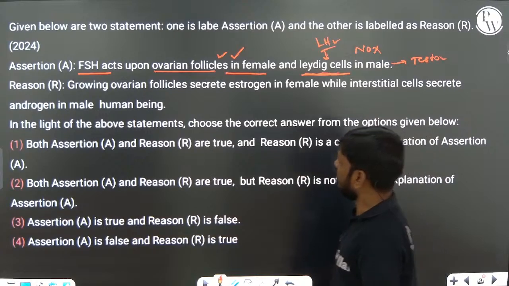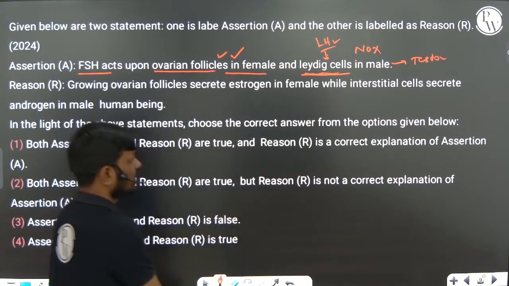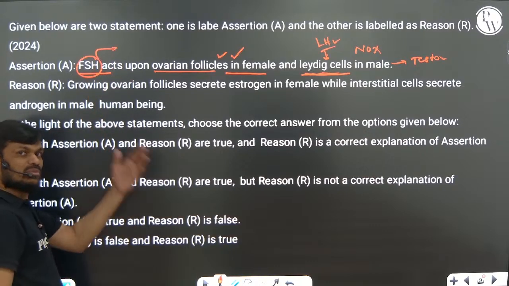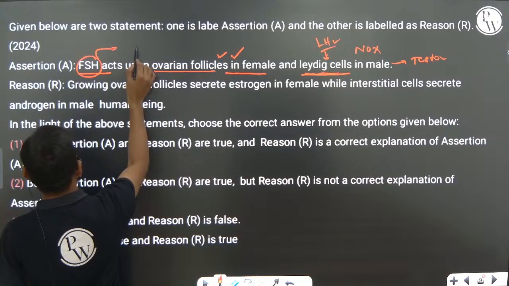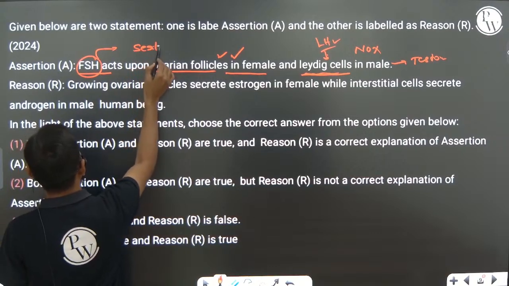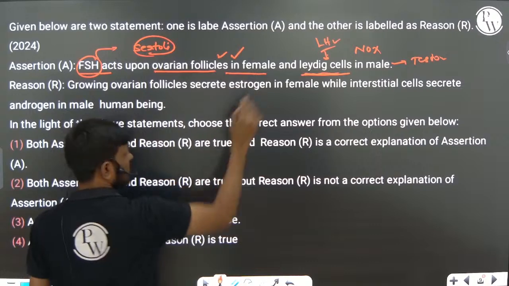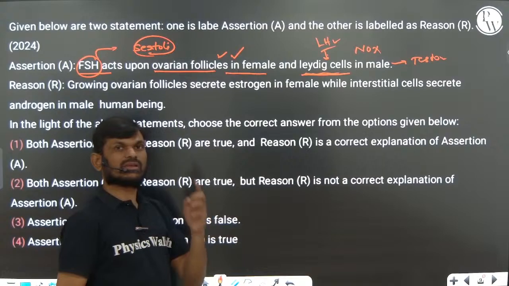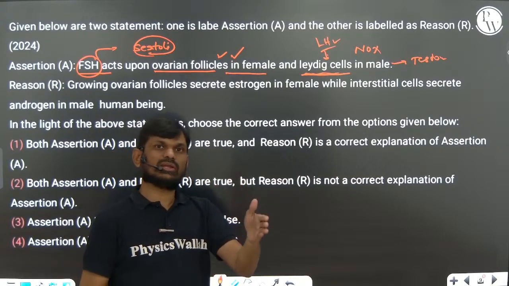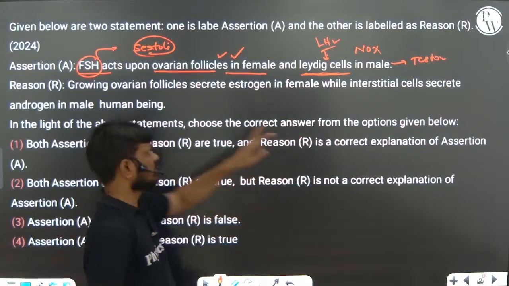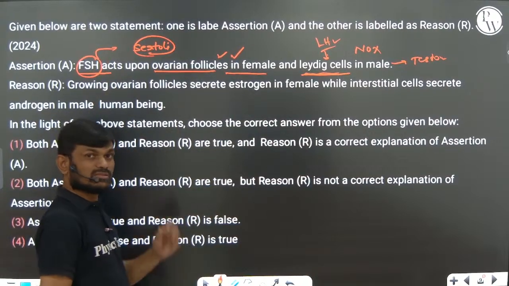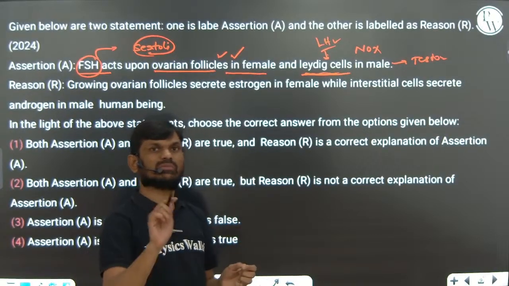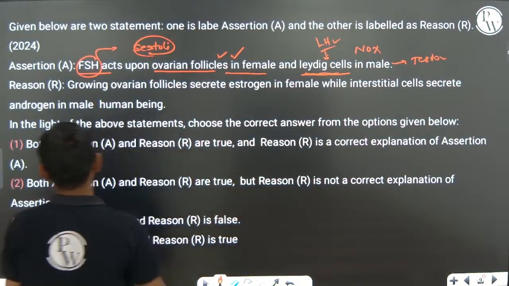Okay, testosterone hormone. But follicle stimulating hormone, in case of the male, does not stimulate Leydig cells, but it can stimulate Sertoli cells or sustentacular cells. They can secrete androgen binding protein and inhibin protein, right? So now the assertion is wrong.